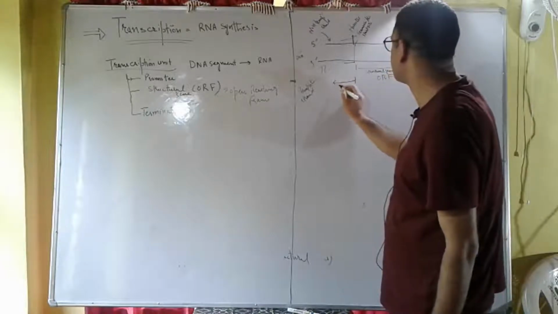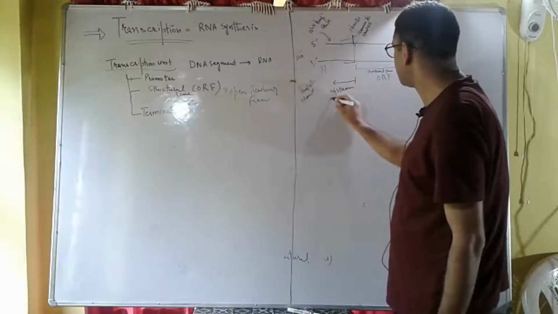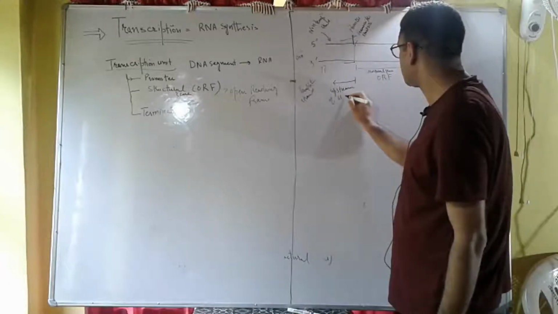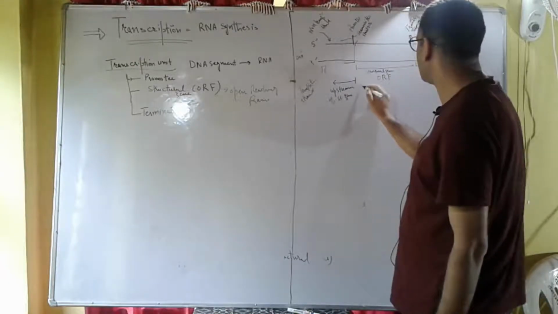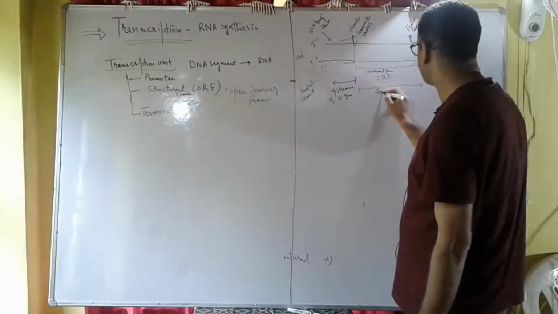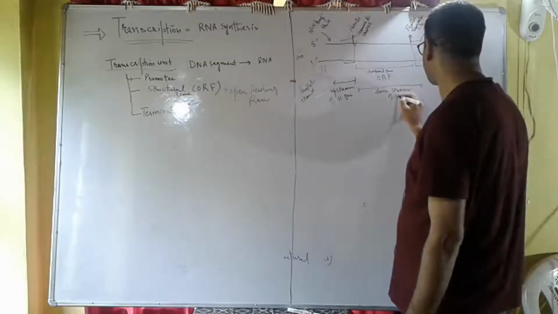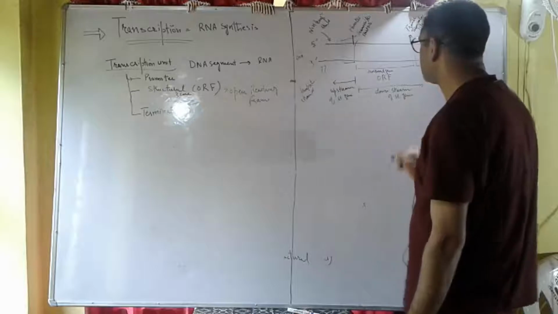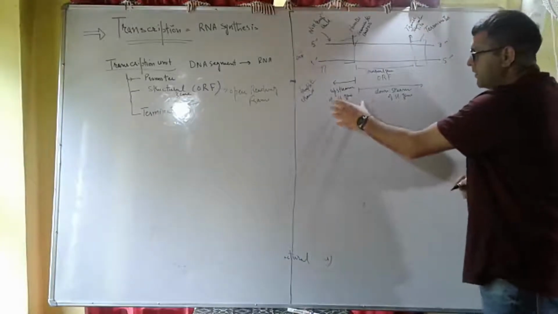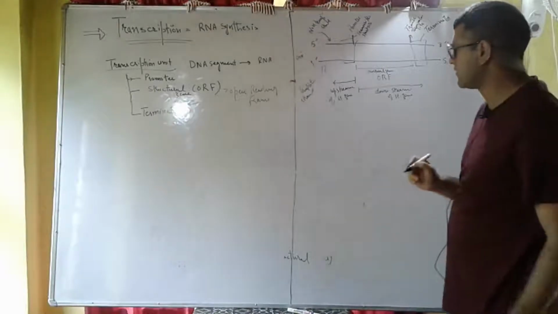And this represents the downstream of the structural gene. Now, how can you define the upstream of the structural gene and the downstream of the structural gene?